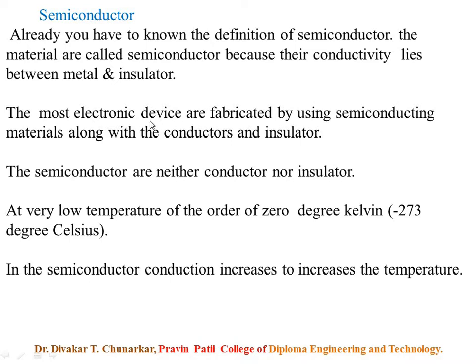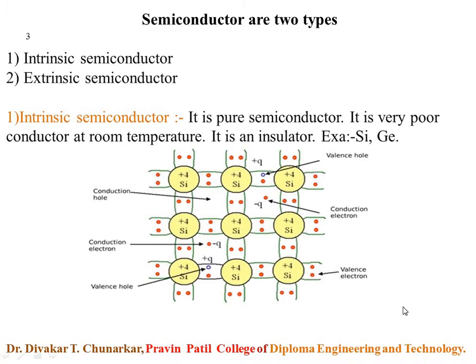Most electronic devices are fabricated using semiconducting materials along with conductors and insulators. These semiconductors are neither conductor nor insulator. In a semiconductor, conduction increases as the temperature increases.